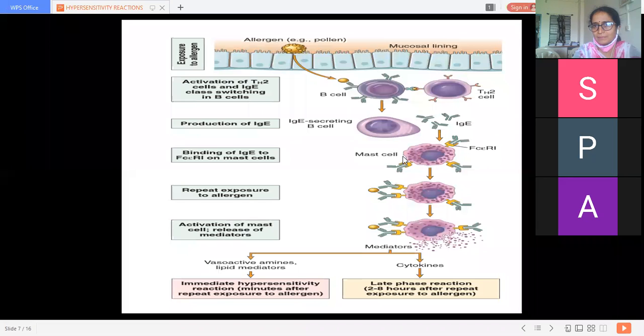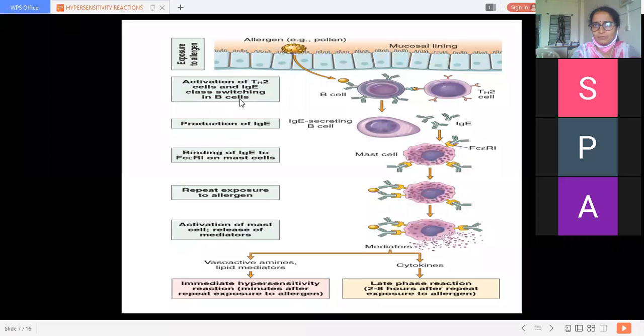There is attachment to the mast cell by the Fc receptors, and later on there is release or degranulation of the cell. The mediators working here are vasoactive amines, lipid mediators or other cytokines. The vasoactive amines act as an immediate hypersensitivity reaction, minutes after repeat exposure to allergen, and the cytokines originate the late phase reaction, which requires 2 to 8 hours. These are the phases described in this figure.